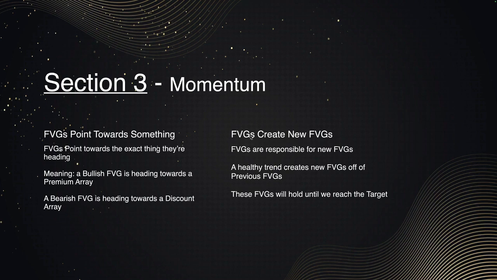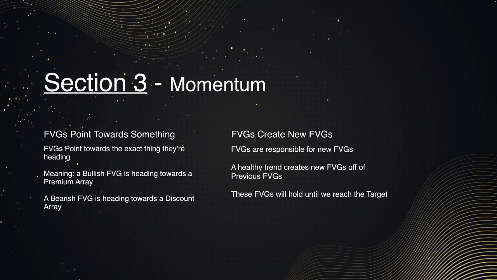On the right side of our screen, we see FVGs, fair value gaps, create new fair value gaps. When we have momentum, we need to understand that fair value gaps are responsible for new fair value gaps, meaning a healthy trend creates new fair value gaps off of previous fair value gaps.